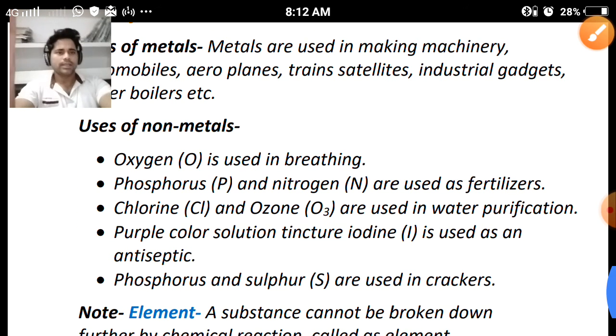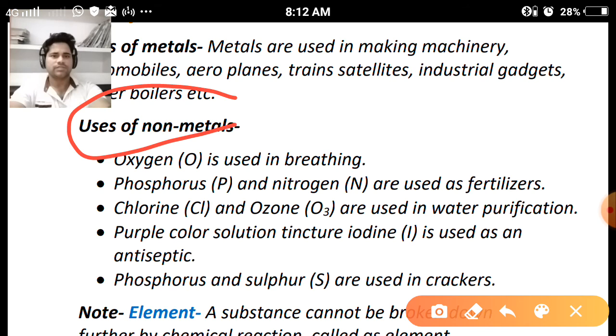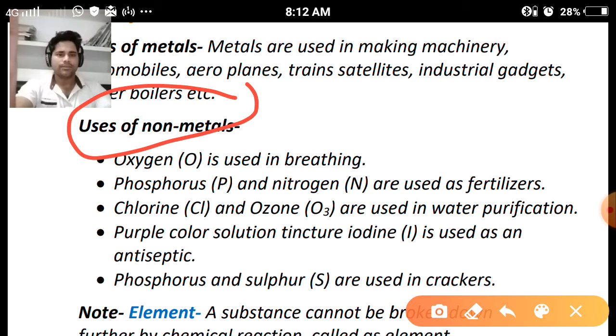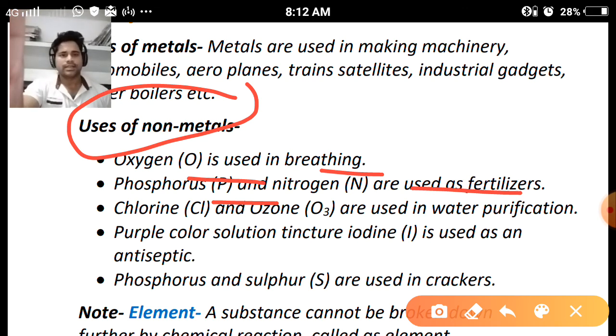What is important? The uses of non-metals. This is very important. So what are the elements in the non-metallic category which are used in our daily life? Oxygen is used in breathing. Oxygen is a type of non-metal and it is used in breathing. Phosphorus and nitrogen are used as fertilizers. To make artificial fertilizers, potash, phosphate, these basic elements which come in the category of non-metals are used.